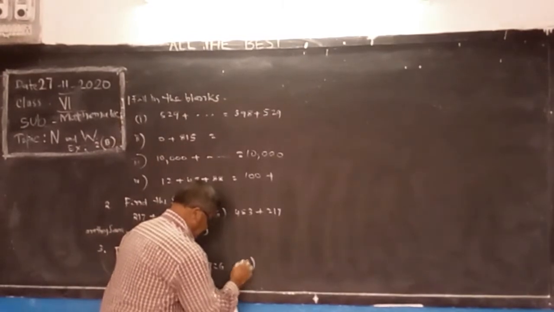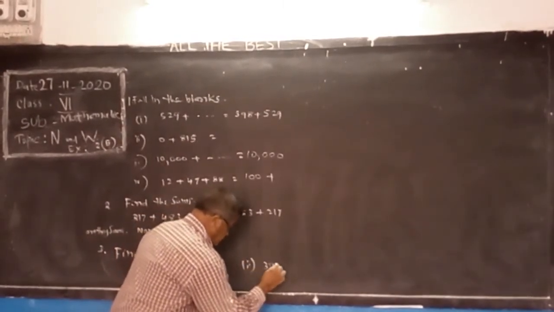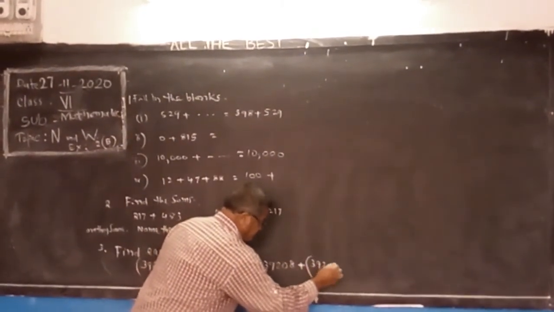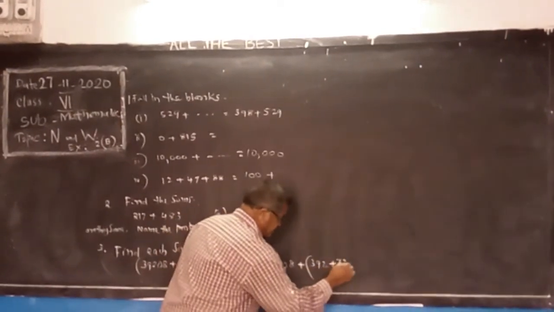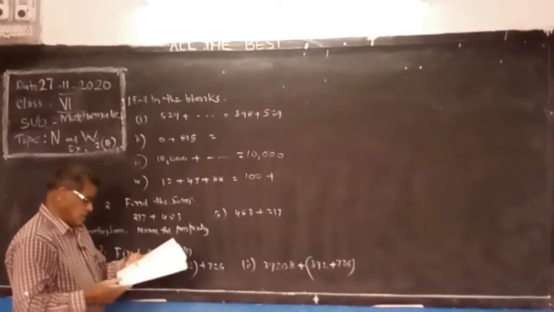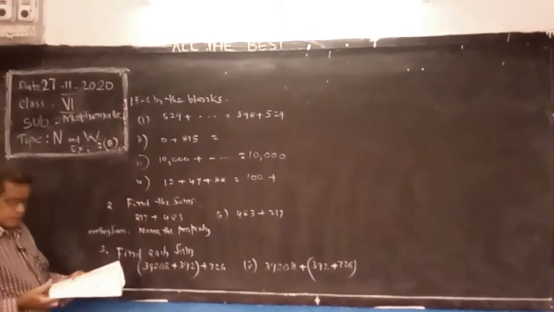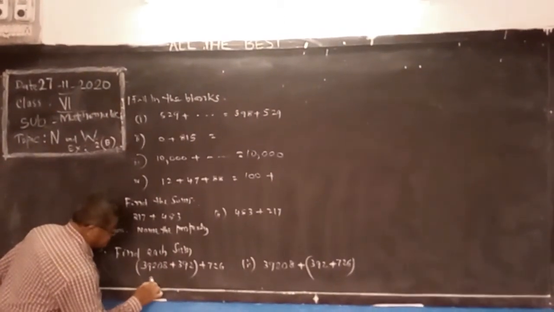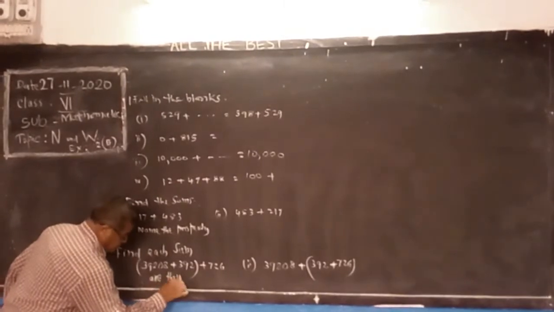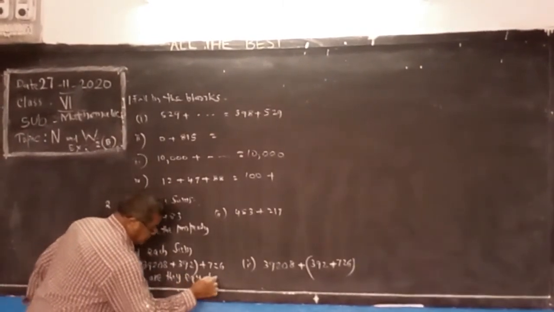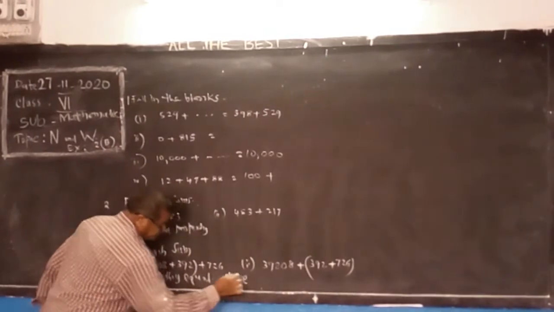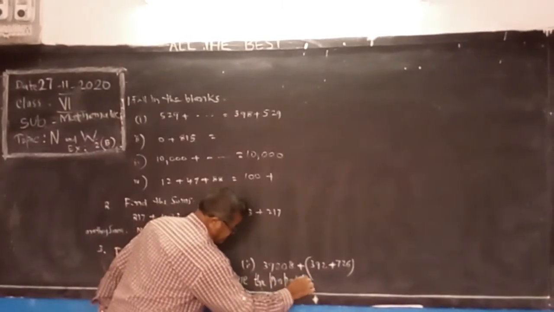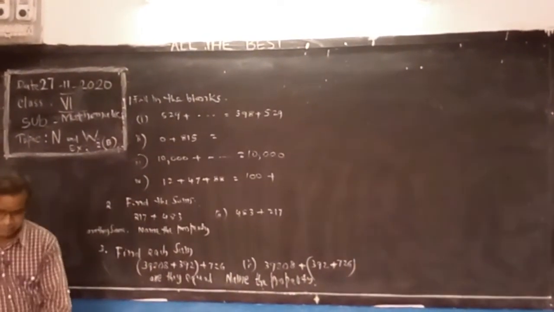Second: 39,208 plus 392 plus 726 with the brackets placed differently. Are they equal? Name the property. Yes.